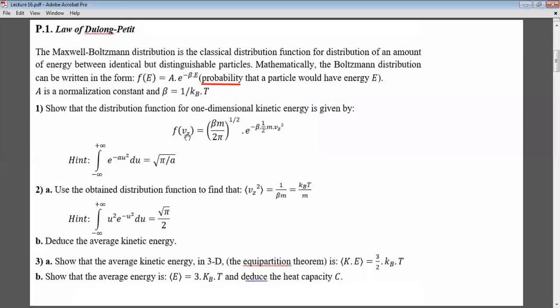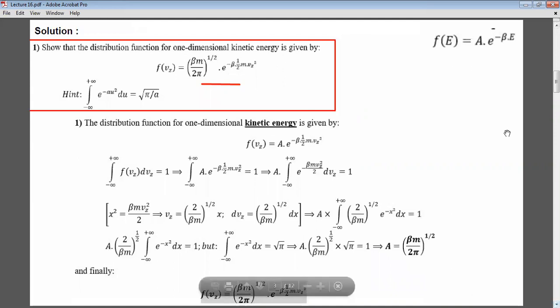So we will start with showing that f of vz is equal to this thing. So the solution. Here I put in the corner that f of E is equal to A e to the minus beta E, and we need to show that f of vz is equal to this constant multiplied by e to the minus beta half m vz squared. We are going to use this hint.